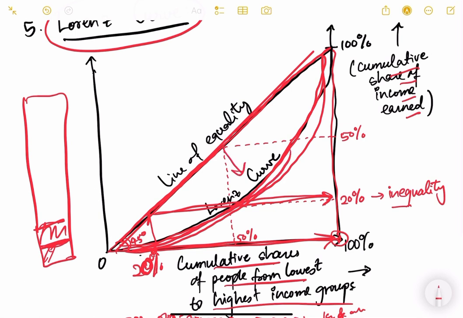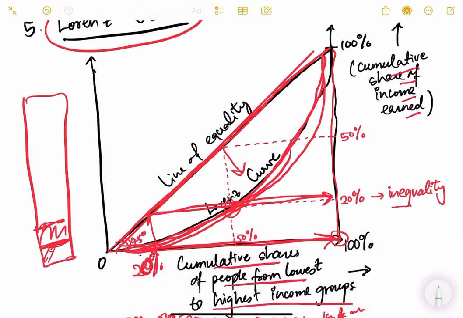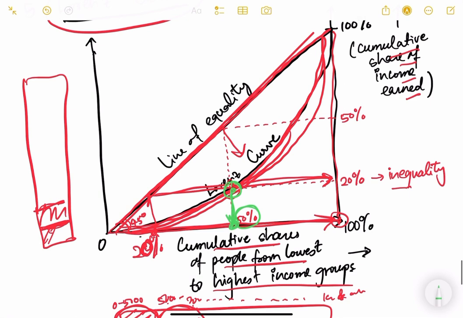Now what does a point on the Lorenz curve indicate? See, I'll tell you here. For example, consider this point. On this point on the x-axis, if it is 50%, say for example, it means what? This is the 50% of people of the country, cumulative share of people from lowest to highest income group. And the corresponding point on the y-axis is the share of the income earned. So on the line of equality, 50% will come here, but these 50% of people are earning only 20% of income.